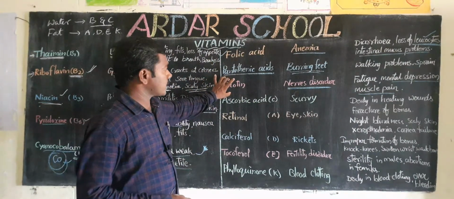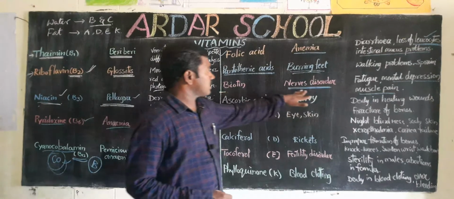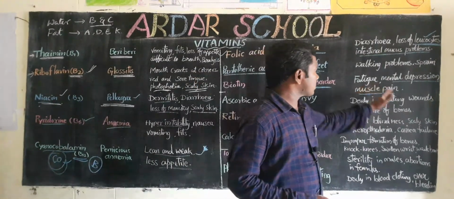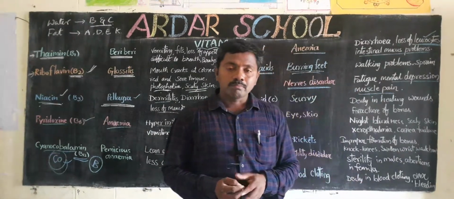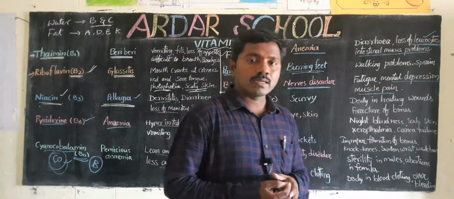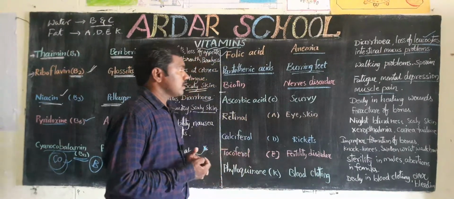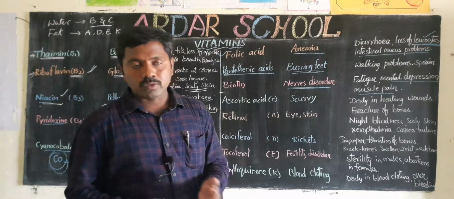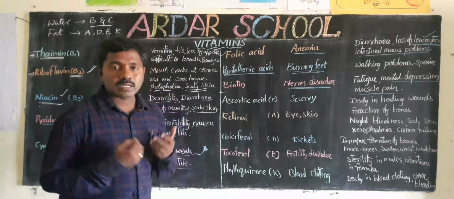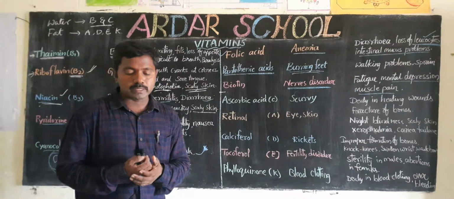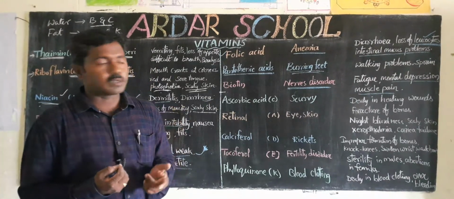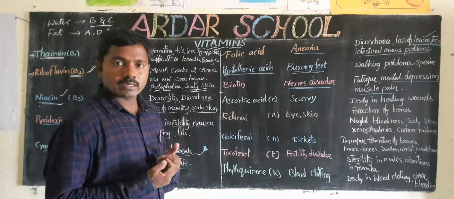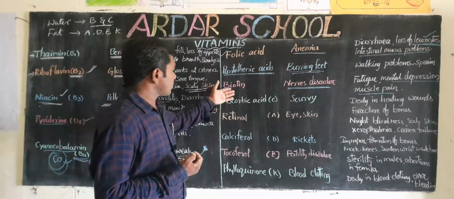It is very, very important. Lack of biotin, we get nerve disorder. What are the symptoms? Fatigue, mental disorder, muscle pain. Those are some symptoms. How do we get it? What are the resources? Resources means pulses, nuts, vegetables, fruits, milk, kidneys. Those are some examples.